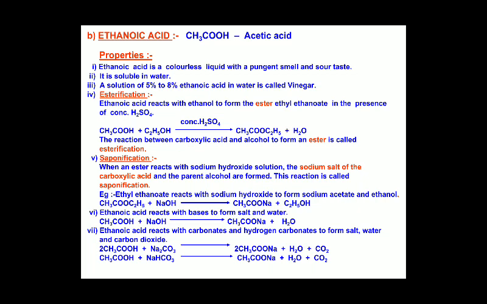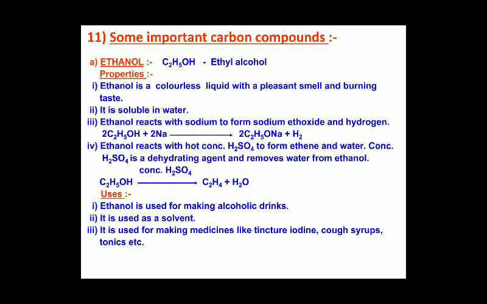In today's video we have studied some important carbon compounds, ethanoic acid and ethanol. For ethanol, you should know its uses and its chemical properties.